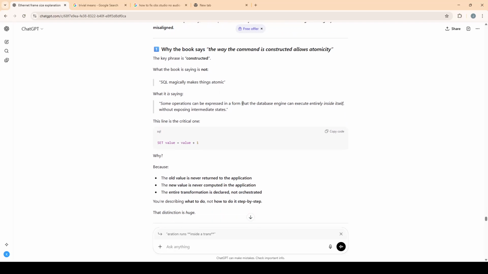Why does the book say the way the command is constructed allows atomicity? The key word is constructed. What the book is saying is not that SQL magically makes things atomic. It's saying some operations can be expressed in a form that the database engine can execute entirely inside itself without exposing intermediate states.